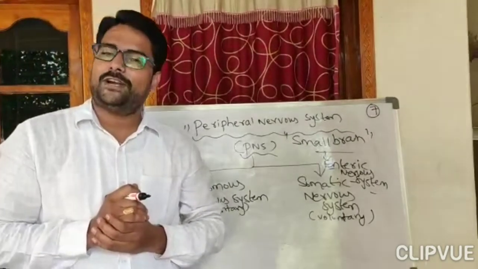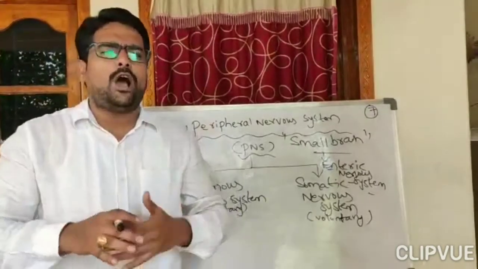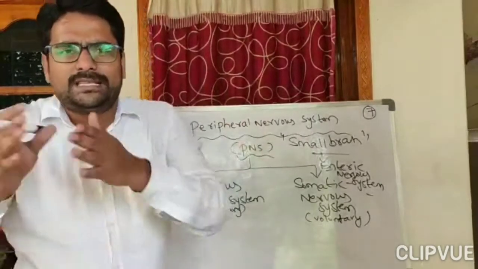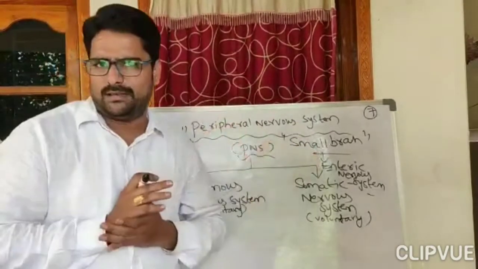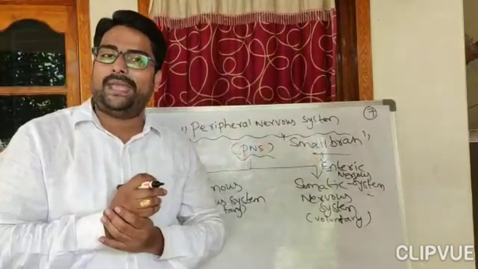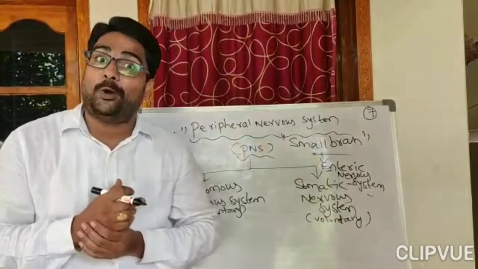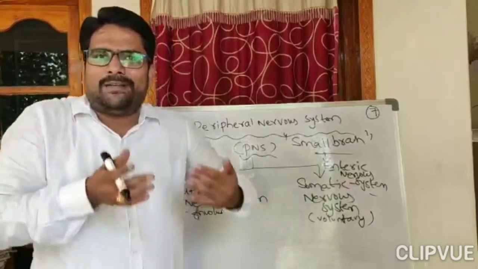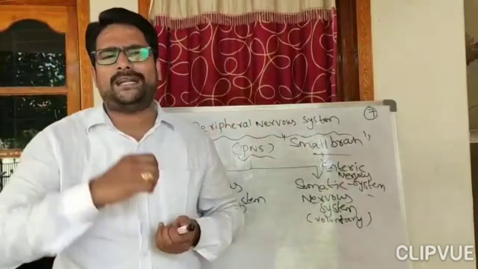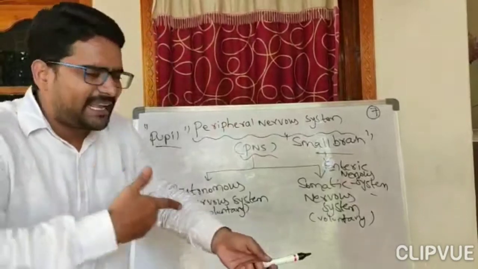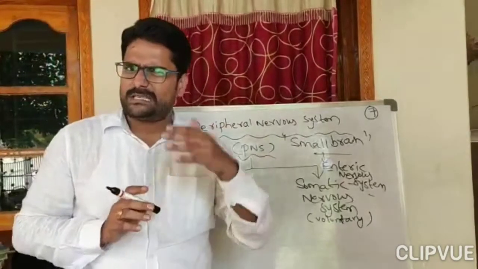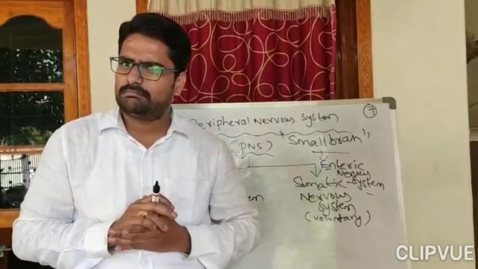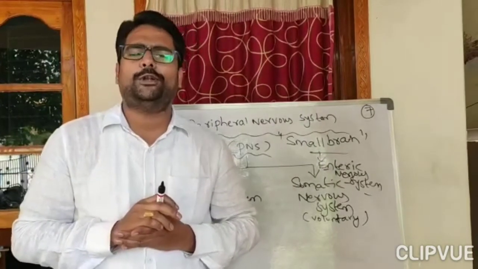Yes, involuntary functions. And my dear children, you may think that all the functions are carried out by either the CNS or PNS or any other nerves. But some functions may be controlled or coordinated without nerves. You have seen diabetic patients. Whenever the sugar level in their blood increases, they take sugar tablets, or they take insulin injections. Is this function carried out by nerves? This we are going to discuss in the next class.